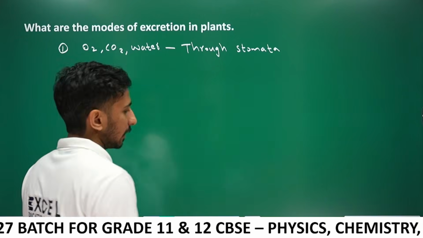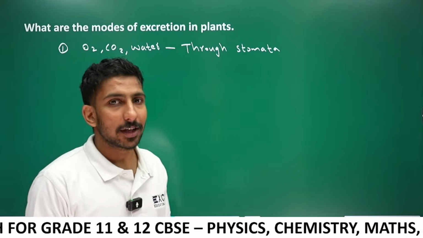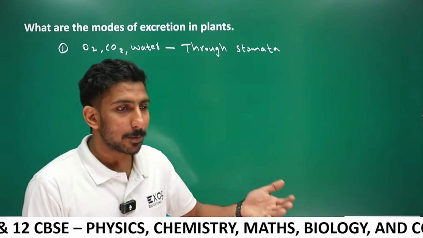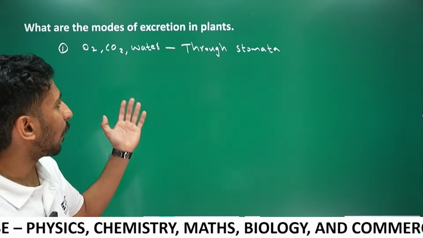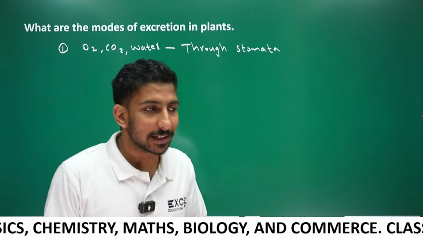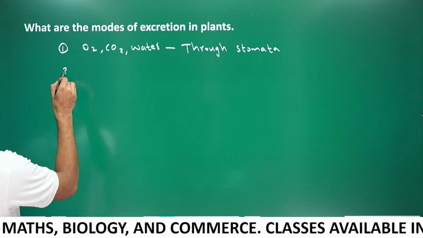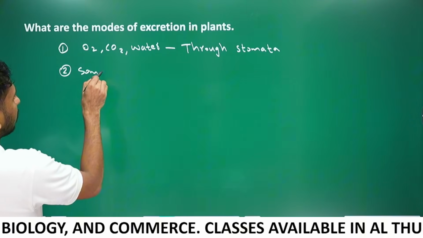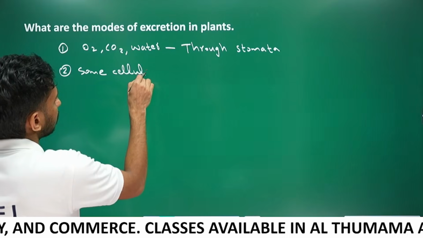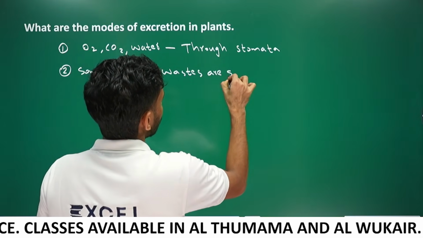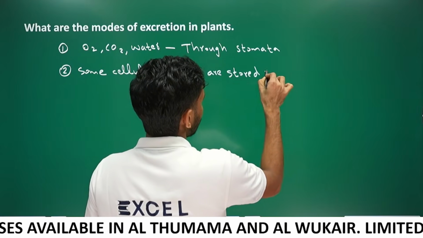Oxygen is the waste product formed through photosynthesis, carbon dioxide is the waste product formed through respiration, and excess water also should be removed. These are removed through stomata. Next, some cellular wastes are stored in vacuoles.